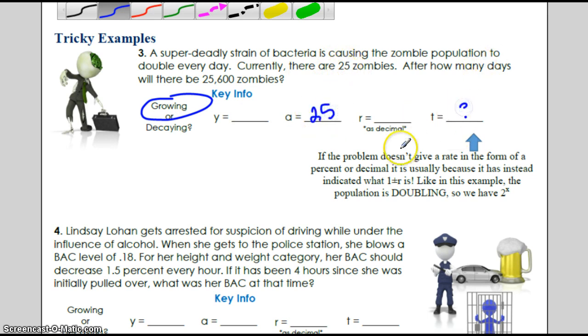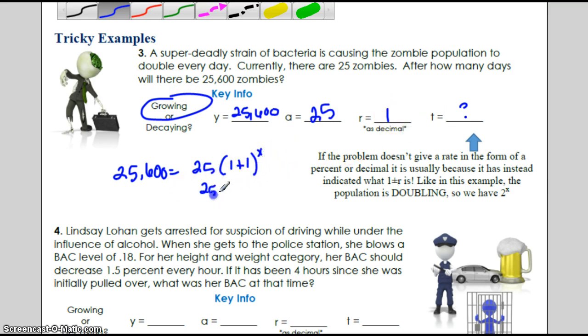Well, we don't know our time, but we do know at the end this is how many zombies we have, and we're doubling. So that means we're going to be a 100% increase. So when we put this into our formula, it is our starting point, parenthesis 1 plus, because we're growing, 1.0, and then to the x power.